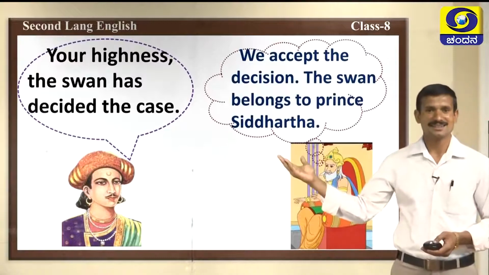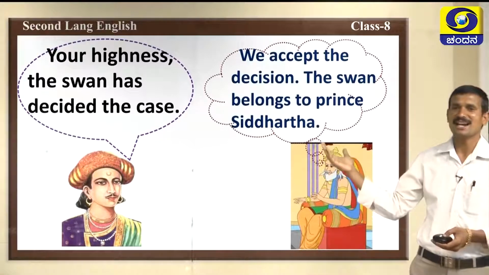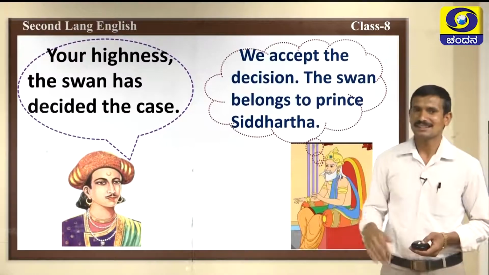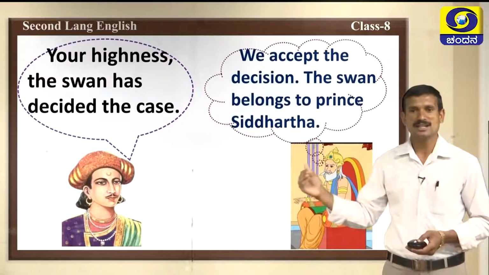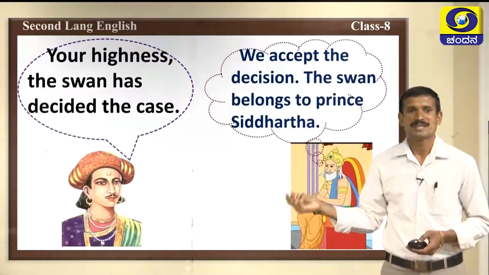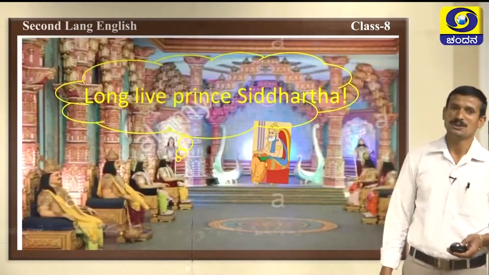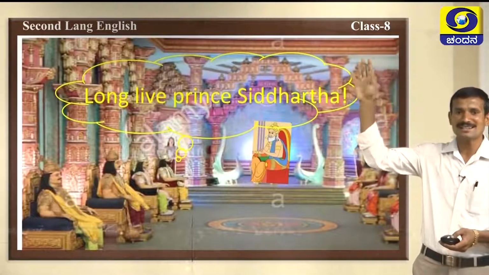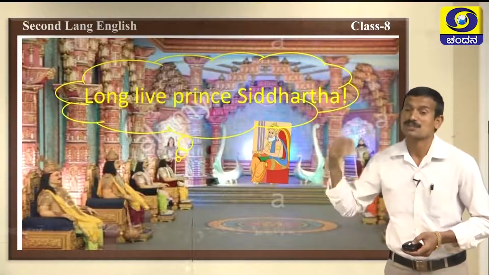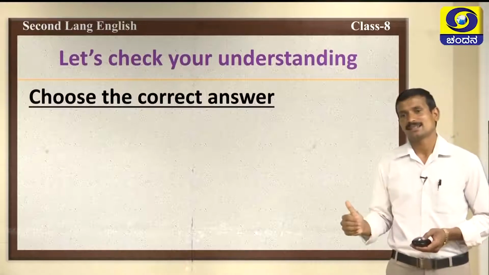Then, Your Highness, the swan has decided the case. The chief minister says to the king, Your Highness, oh great king, the swan has decided the case. At last the king says, we accept the decision. The swan belongs to Prince Siddhartha. At last, who owned the swan? The swan belonged to? Yes, you are right. The swan belonged to Siddhartha. Now, all the courtiers shout, long live Prince Siddhartha! This is the Devadatta and Siddhartha story.